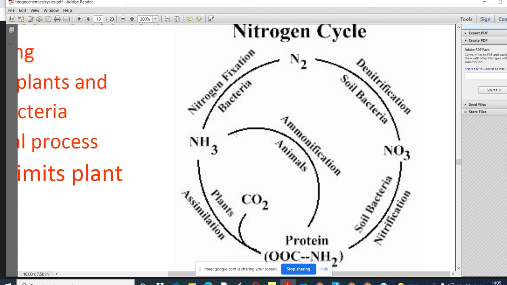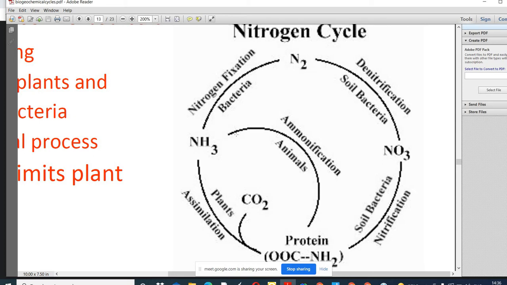The demand for nitrogen is fulfilled by this process. When the soil lacks nitrogen, we fulfill this need by the use of chemical fertilizers, because the nitrogen is not available in the soil in the proper amount required by the plant.